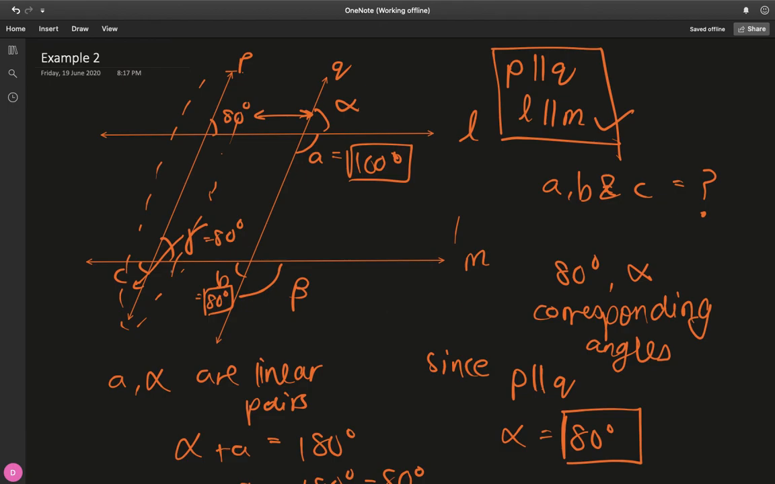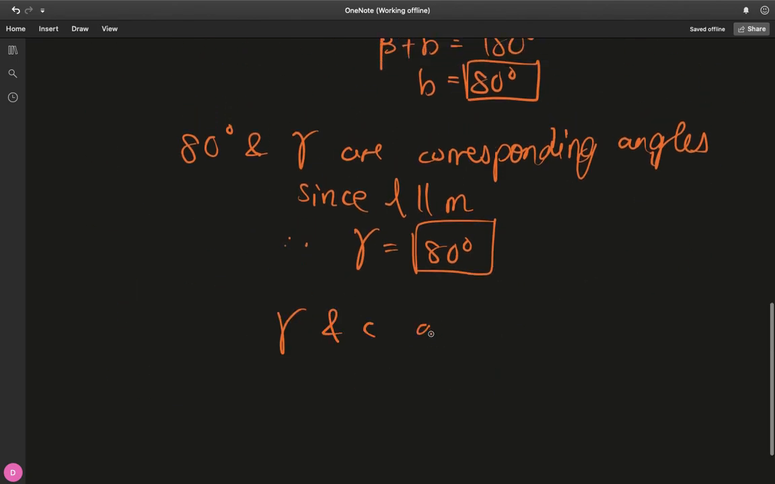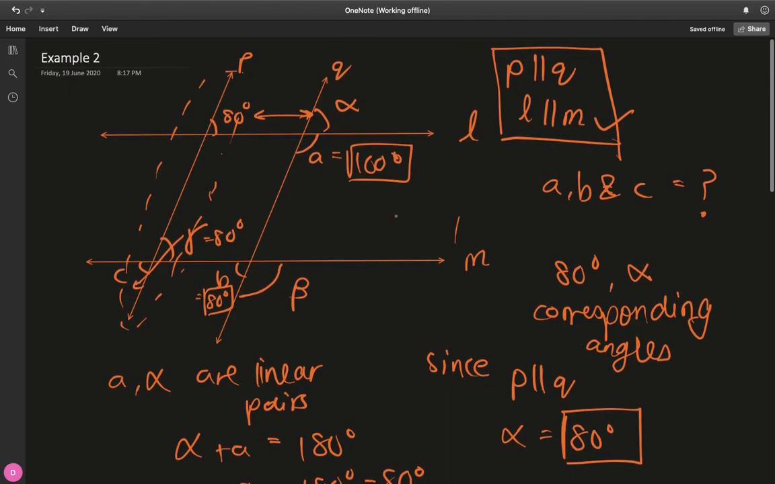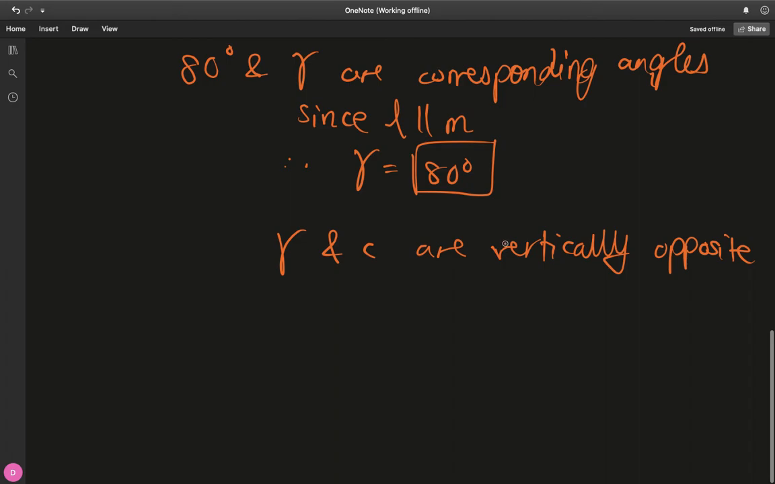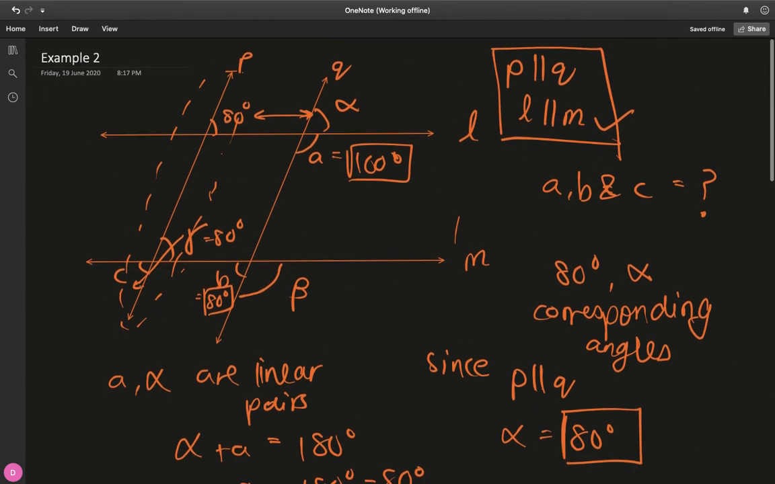So since gamma and C are vertically opposite angles, they must be equal to each other, and there is no condition of parallelism here because they're just on the same line. So depending on any other line to be parallel to this line M that they lie on makes no sense. So we don't need any condition of parallelism here. So vertically opposite angles are always equal to each other. Always. And gamma is 80, so C is 80 degrees. So we've successfully solved our problem.